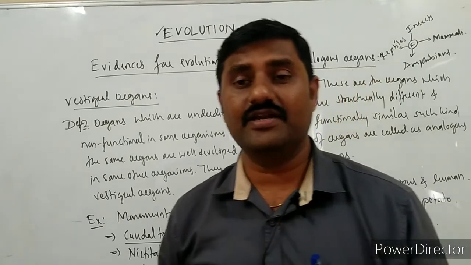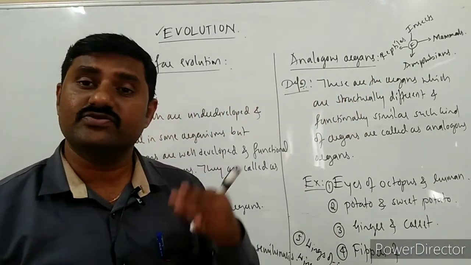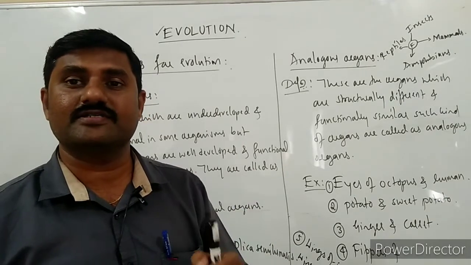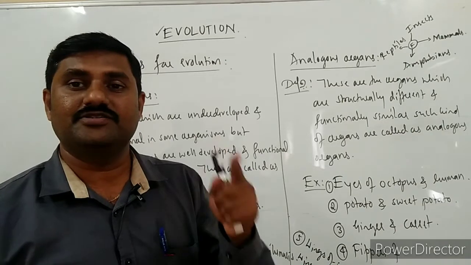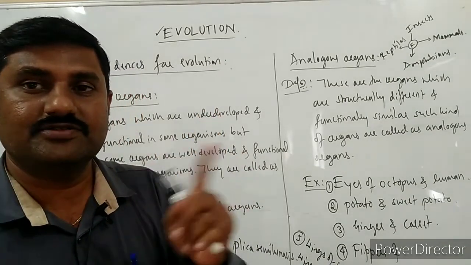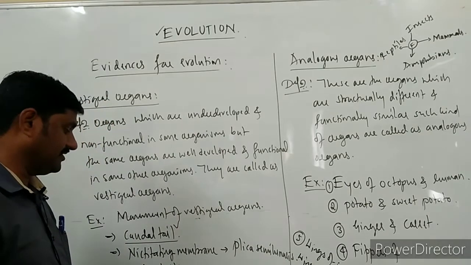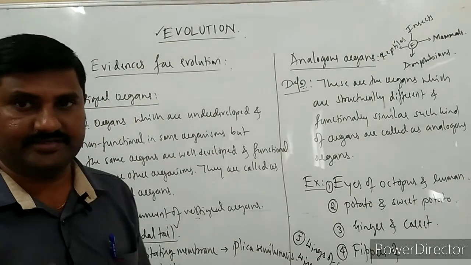It is underdeveloped and non-functional in human beings, but it is well developed in some herbivores like rabbits. In rabbits, it is used for digestion of cellulose, but there is no cellulose digestion that takes place in human beings.